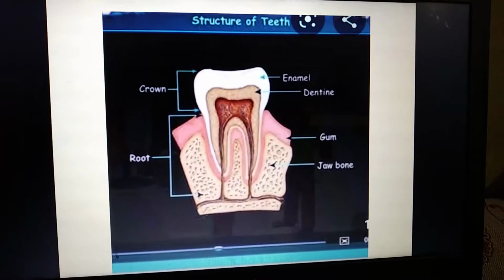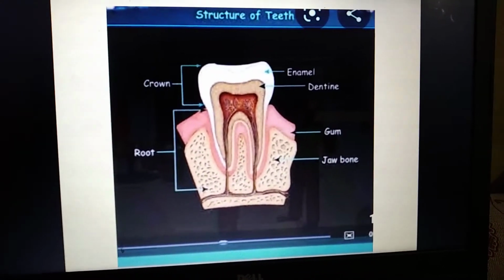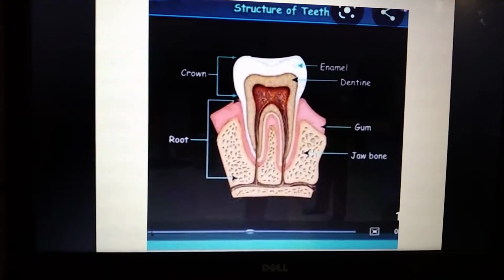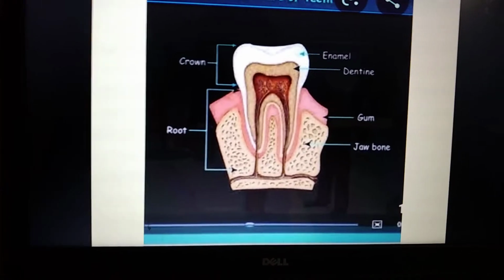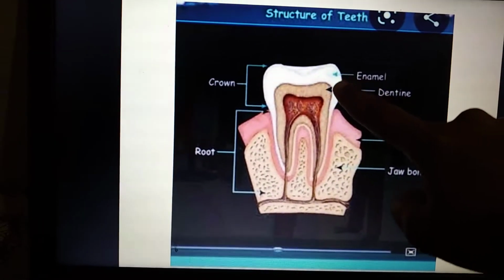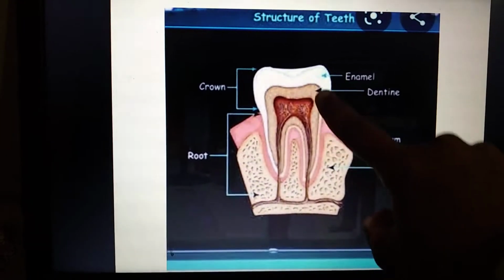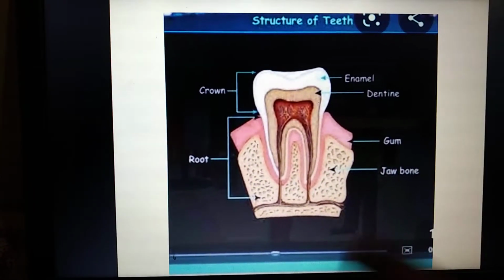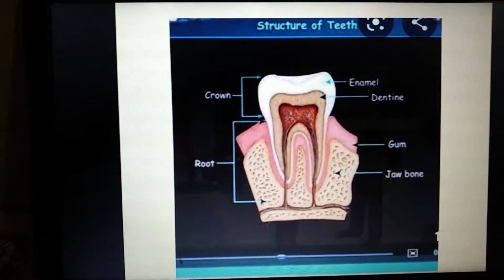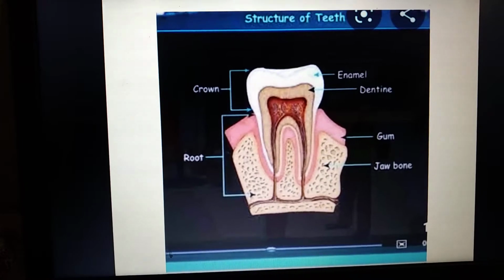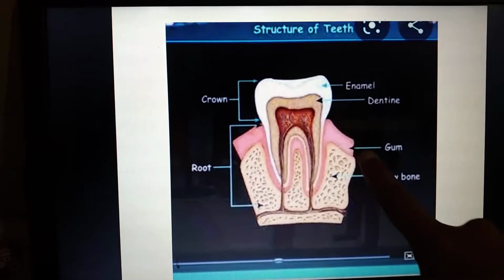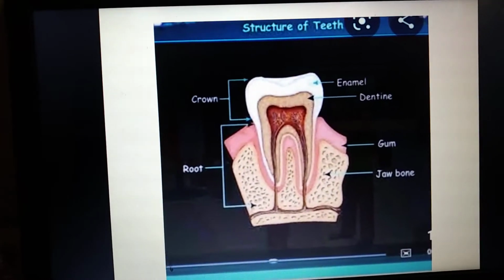And next we are going to see the structure of a tooth. If you cut the tooth in between, you can find this structure. This white part is called the enamel. The inside part that is yellow in color is called the dentine. And here you can see a pink color, which is normally our gums.